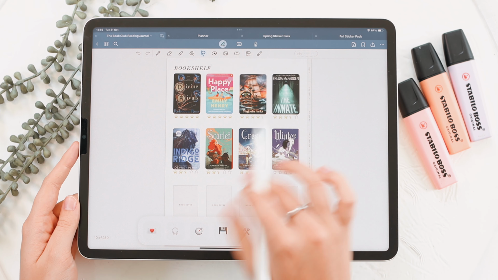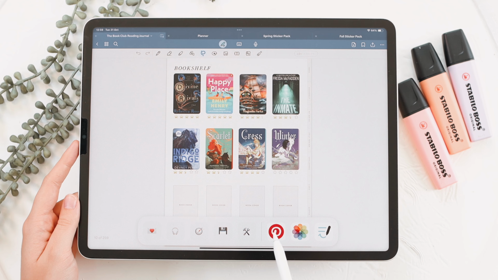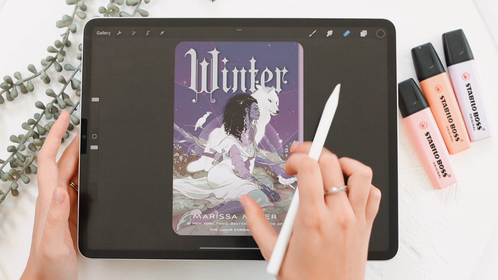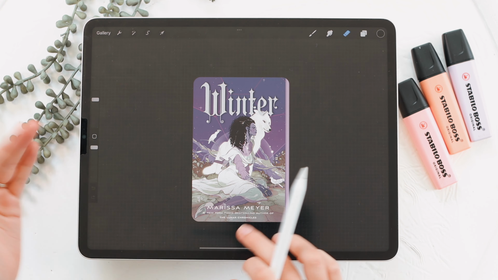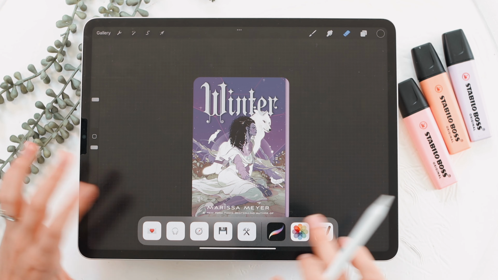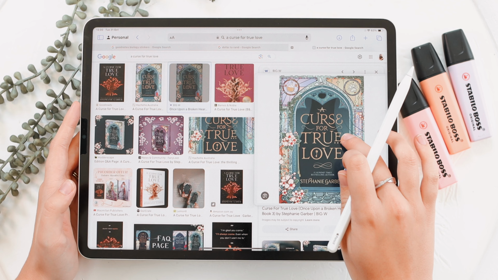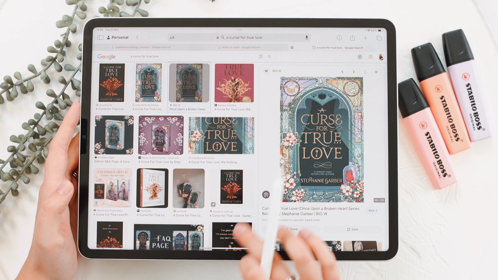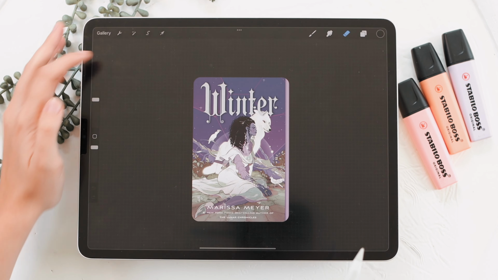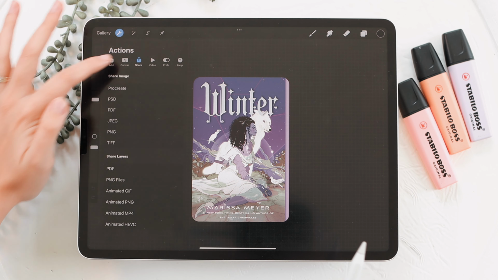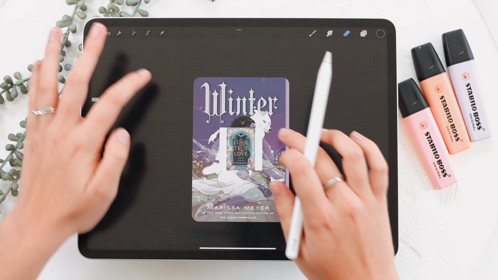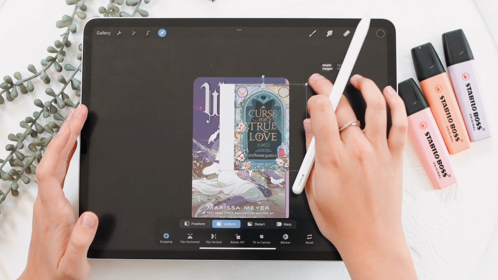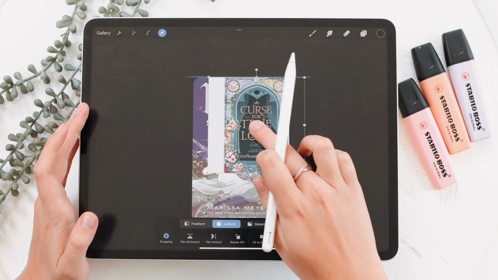I make these rounded corner books in Procreate, so I just have a shape underneath this with a clipping mask, so whenever I insert a book cover, let's go ahead and quickly show you. I hold down on the image and I just copy it. I don't need to save it to photos. And then I just go to Procreate and paste that in. And usually it's already under in the clipping mask, so that's fine. And then I just resize it to fit and fill in the clipping mask.